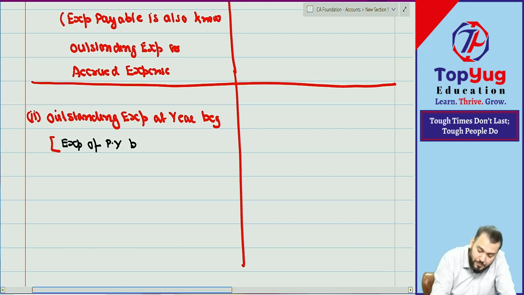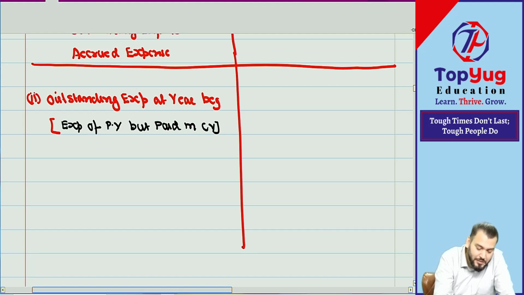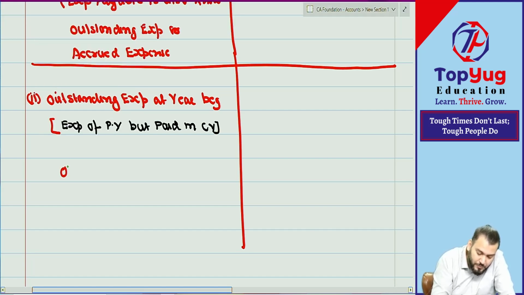But paid in current year. Correct. It means just reverse of previous entry. Just reverse means it will decrease previous year liability. The outstanding expense means last year liability will decrease. The decrease in liability will be debited. Understood? And it will decrease the expense also. So what journal entry will do?